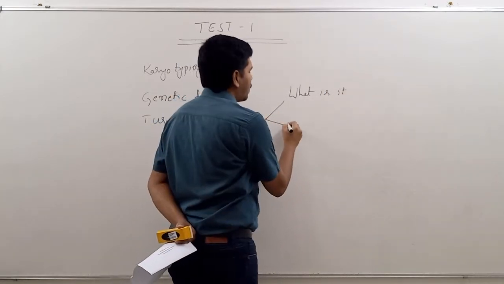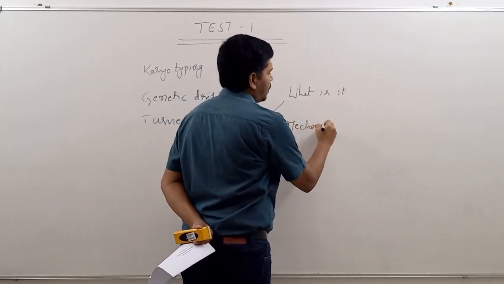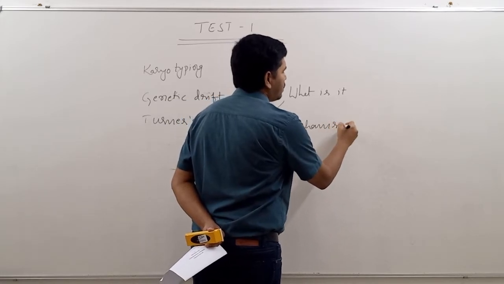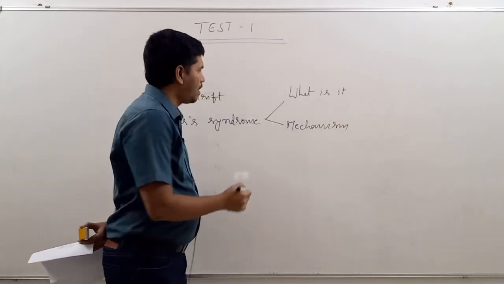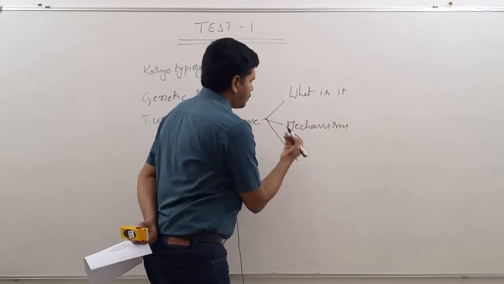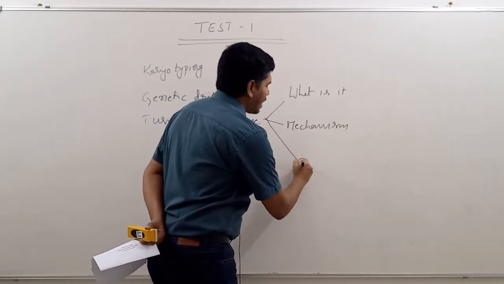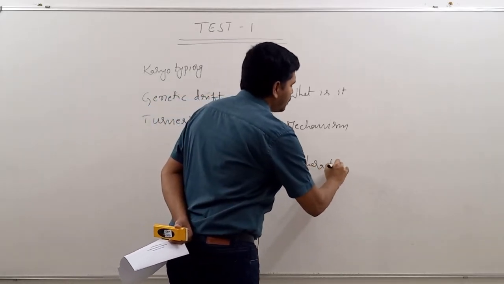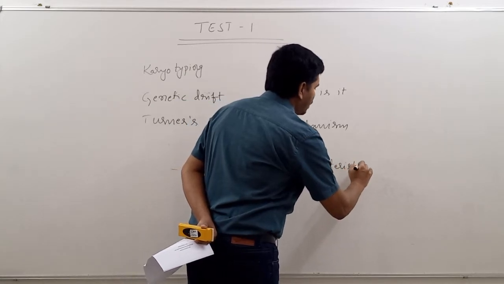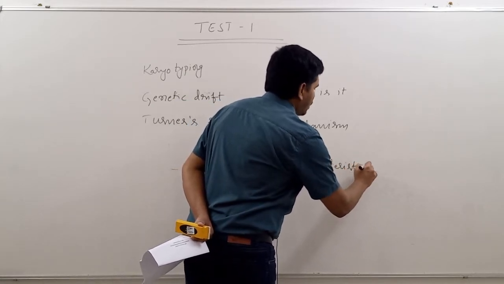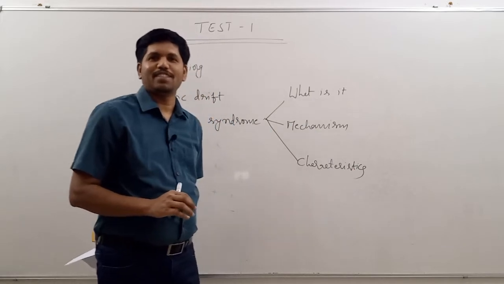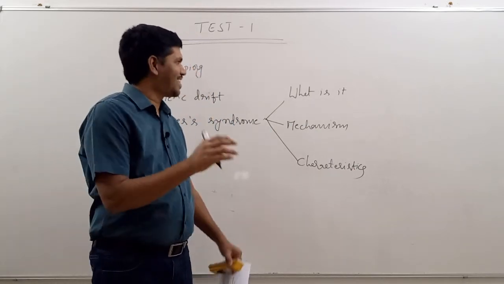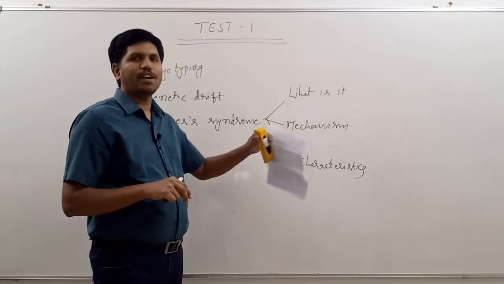Second one is mechanism. That means how the genetic defect is formed. Third one is clinical features or characteristics. It's better to use the term characteristics. If you write clinical features, then that will become medical science. Okay, forget about it.